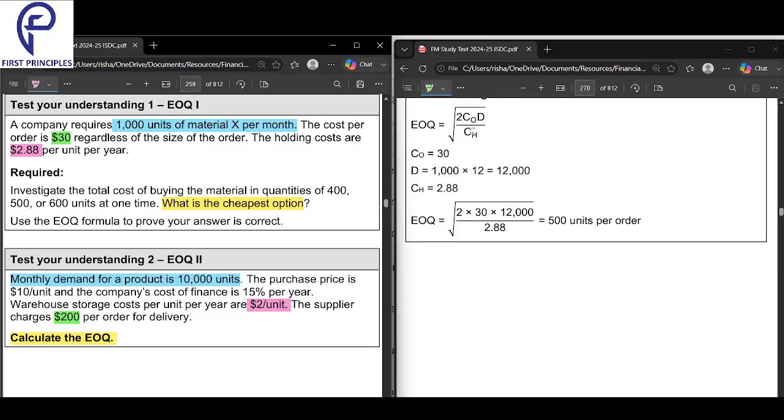So you see, you have found CO, you have found D, and you have found CH. All three values you have found out: CO, D and CH.